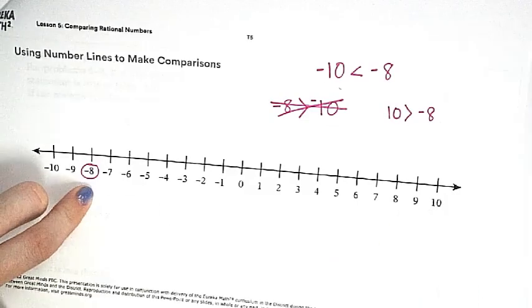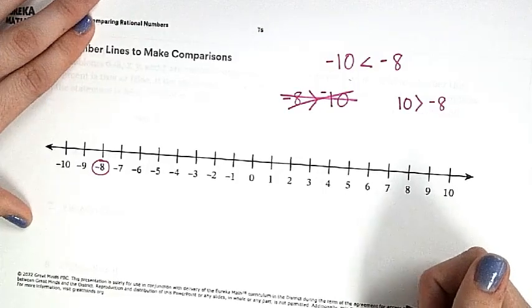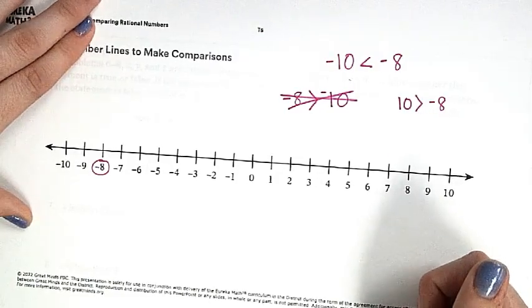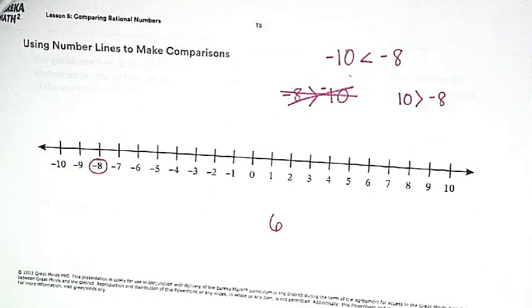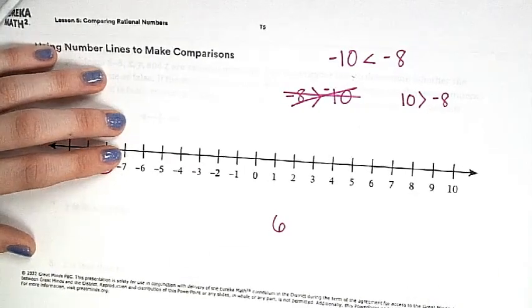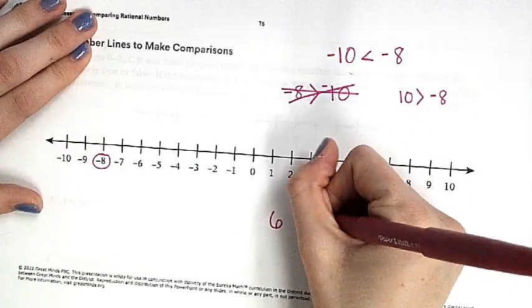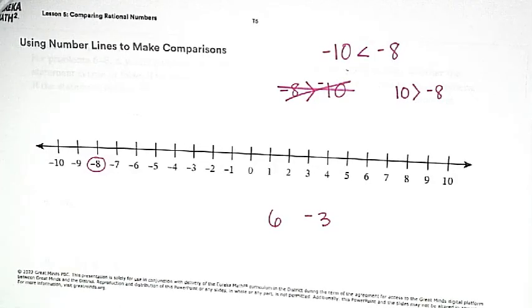Let's do another one. Someone give me a positive number. Any positive number. Jackson, give me a positive number. 6. Someone give me a negative number. Liberty, give me a negative number. Negative 3. Talk at your tables what sign I should use for that problem. Okay, thumbs up. Tell me the answer, Quinn. 6 is greater than negative 3.